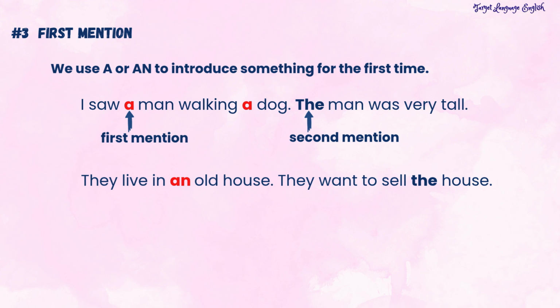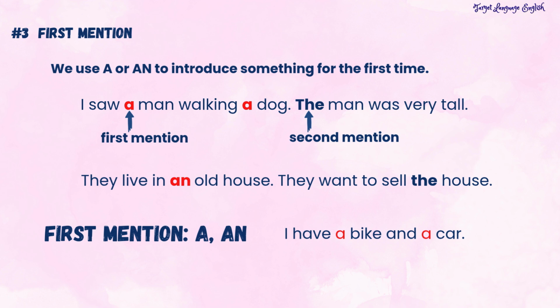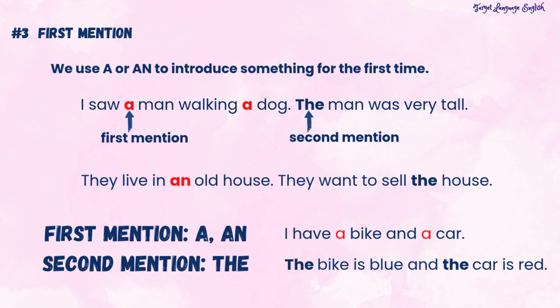It's the house they live in. So the basic pattern is first mention, use a or an. I have a bike and a car. Second mention, use the. The bike is blue and the car is red.